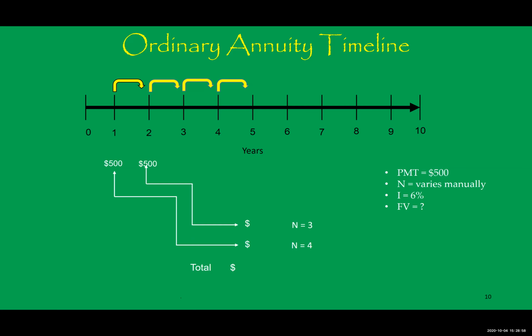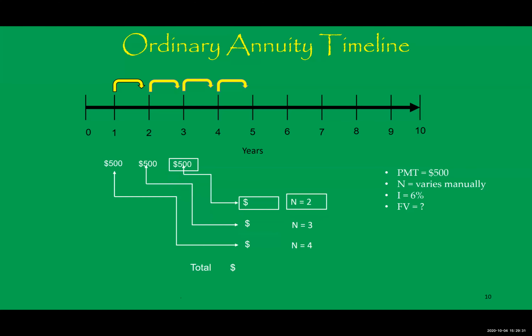At the end of the next year, on December 31st, you deposit the second $500. So that second $500 will earn interest for the next 3 periods that it's in the account to the end of the 5th year. So that's why I have n equals 3. Notice that second $500 does not earn any interest between time 0 to 1 or from the first to the second year because that money was not in the account.